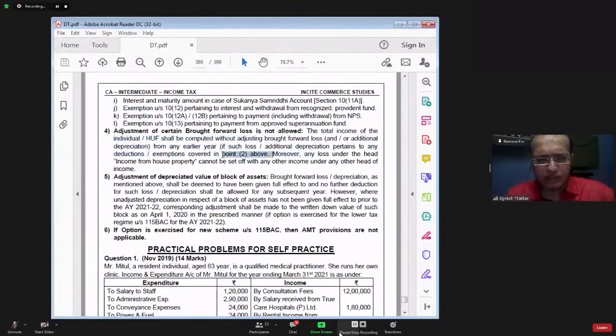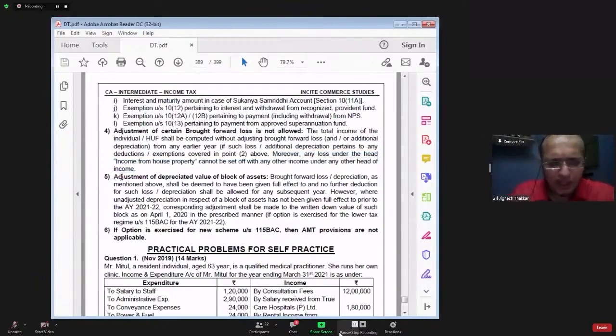Moreover, loss under income from house property cannot be set off with any other income under any other head of income. So IFHP losses cannot be set off against any other income other than IFHP. And if you have a brought forward loss because of claiming those exemptions and deductions in the past years, that brought forward loss also we will not allow to adjust.